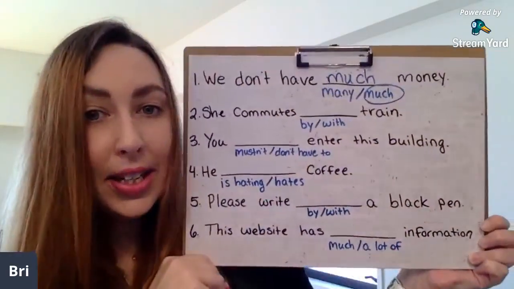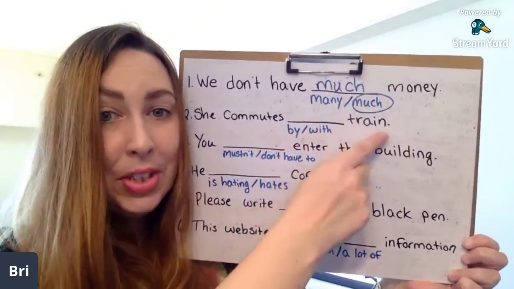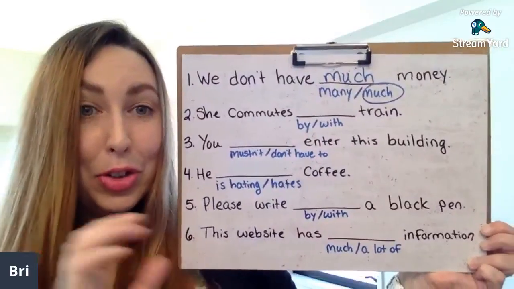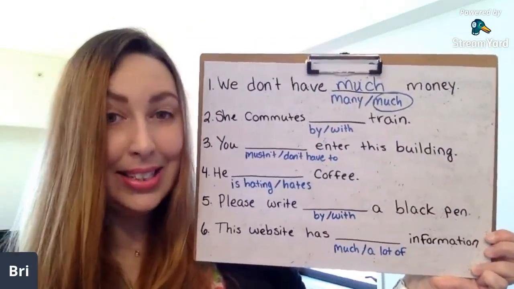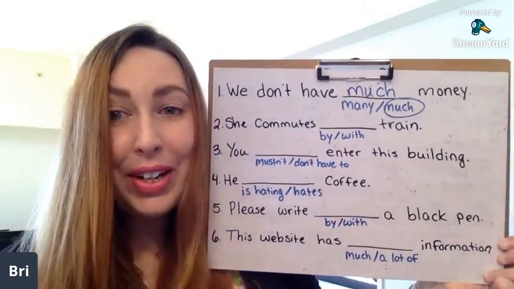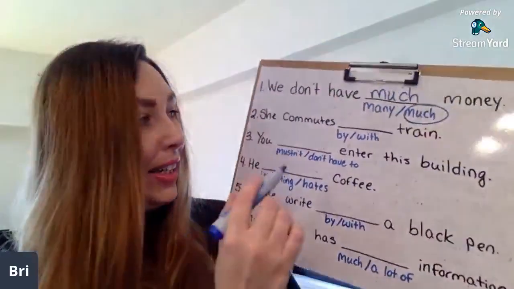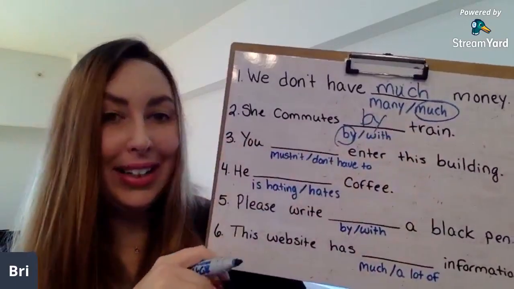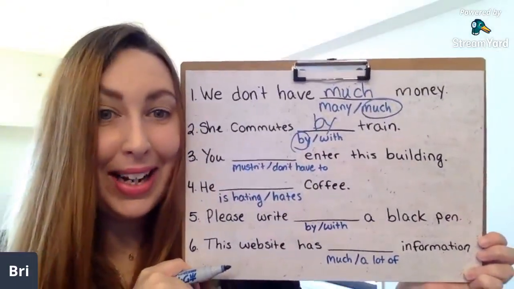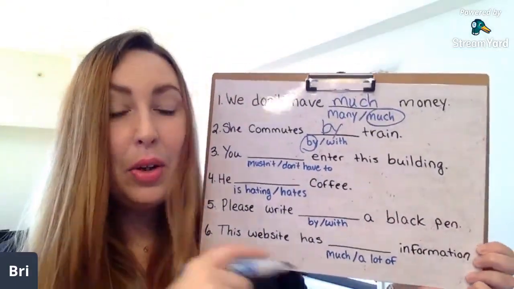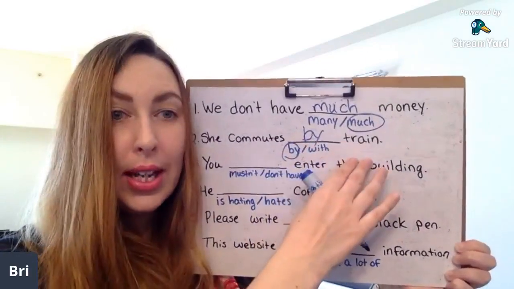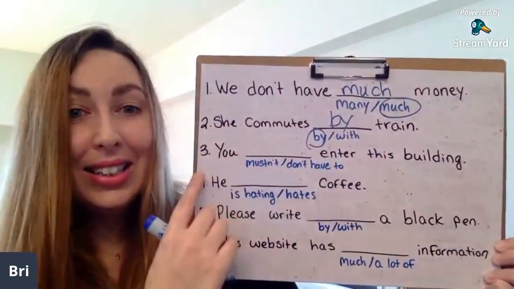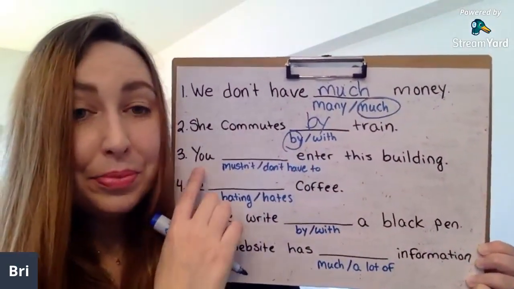Remember that train is a part of transportation. Yes, very good. I see a lot of by. She commutes by train. Very good. So we use by usually for transportation or communication. Okay, number 3.